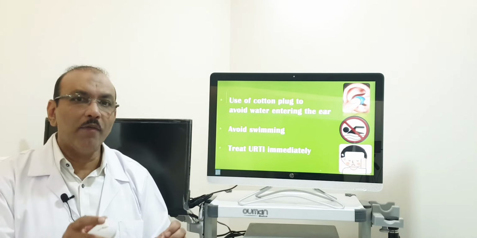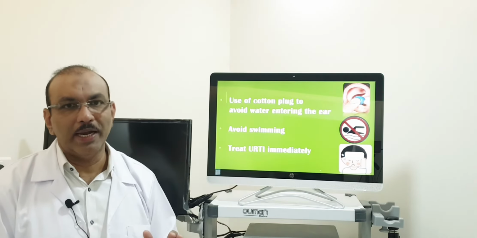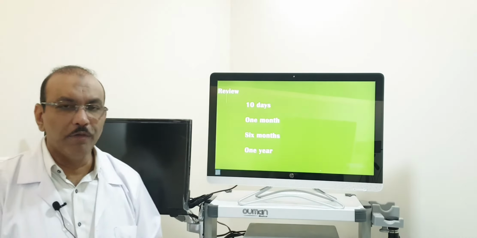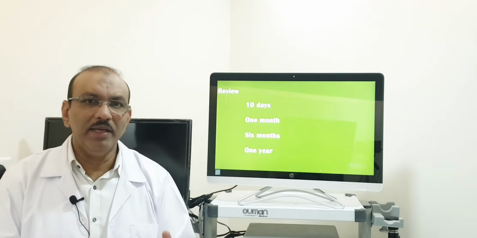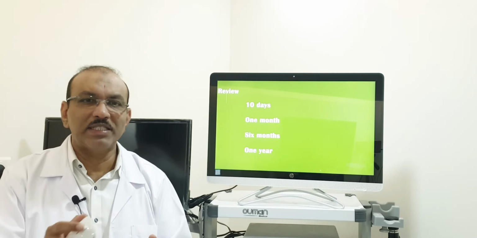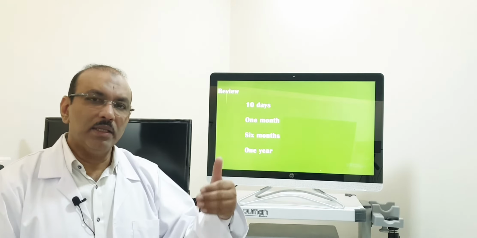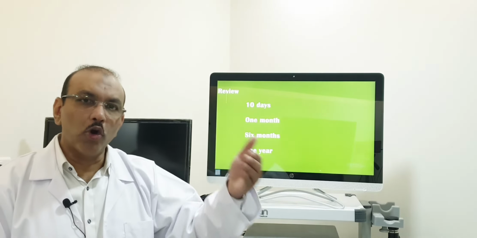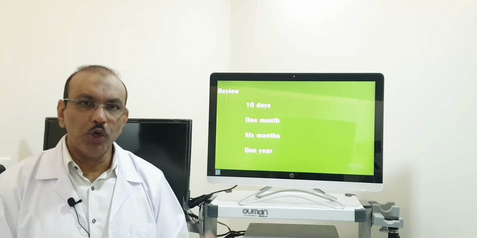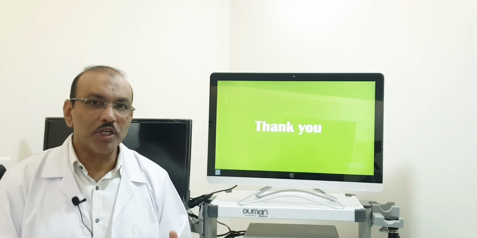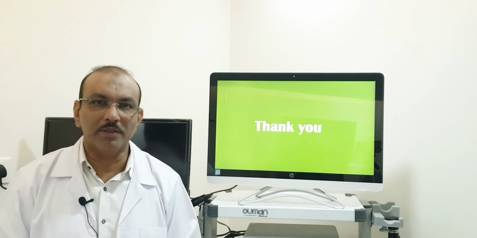In case you have any upper respiratory tract infection, meet your doctor and get complete treatment for that. Now coming to review. Each hospital has its own protocol. Generally, the first review will be after 7 days and within 10 days. The second will be after 1 month, and the third after 6 months, followed by the first year. So this is in short about acute mastoiditis. For chronic mastoiditis, you have to see my video under the heading chronic mastoiditis. Thank you so much.